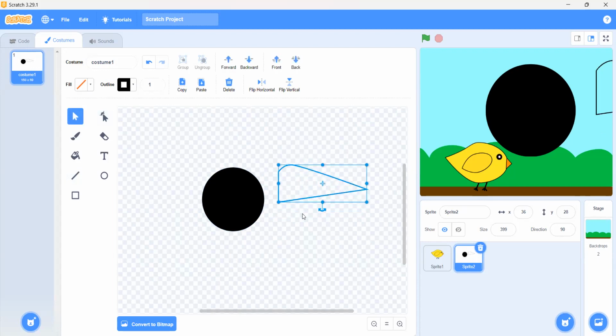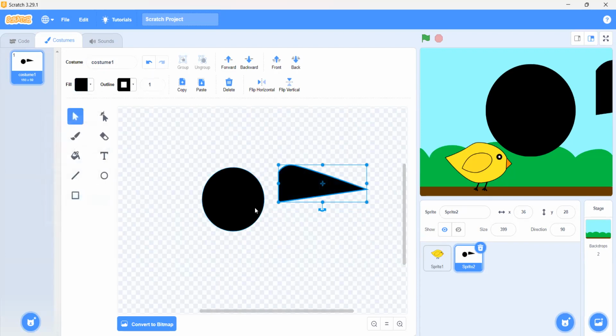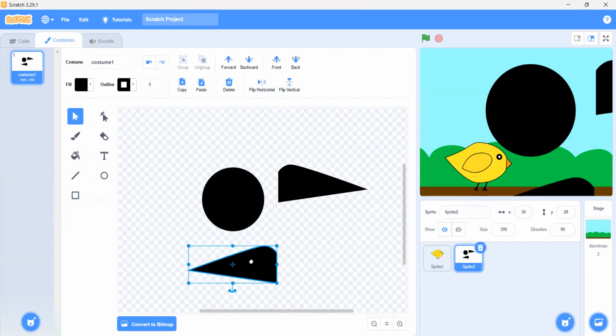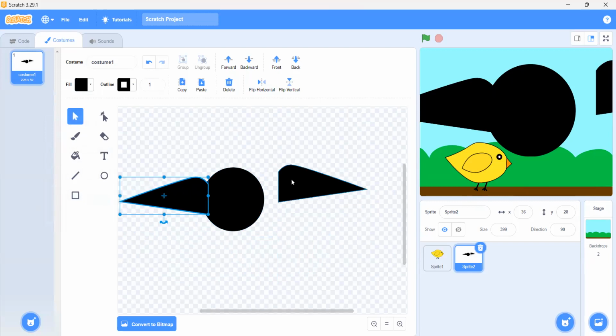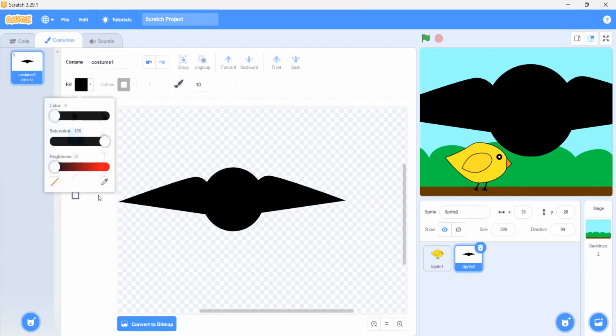Okay. Then what we have to do is fill it with the black color. Then we have to copy paste it, and then flip it horizontally. We have to put it here. Okay. And now by using the pen tool, I think that we can make its eyes.